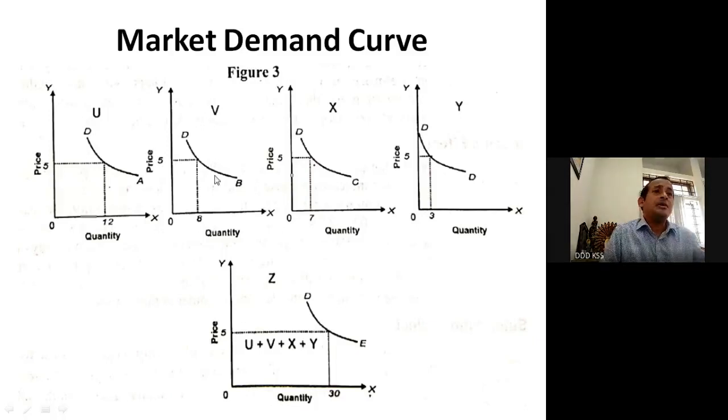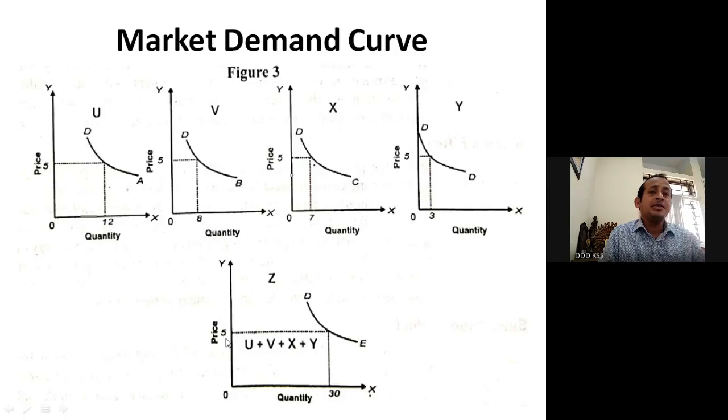Now see, all other things remain the same: the y-axis, the vertical line, represents price, and the x-axis, the horizontal line, represents quantity in all cases. Now we'll go through the total market demand.